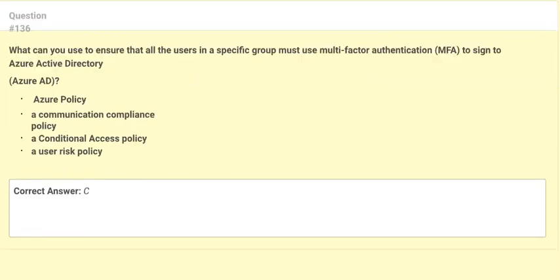Next question is, what can you use to ensure that all the users in a specific group must use multi-factor authentication MFA to sign in to Azure Active Directory Azure AD? Option A, Azure policy. Option B, a communication compliance policy. Option C, a conditional access policy. Option D, a user risk policy. Correct answer is option C.